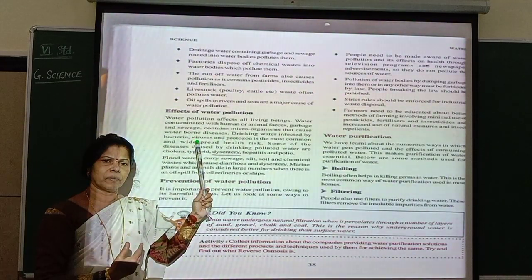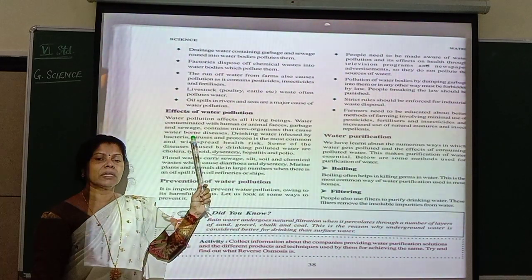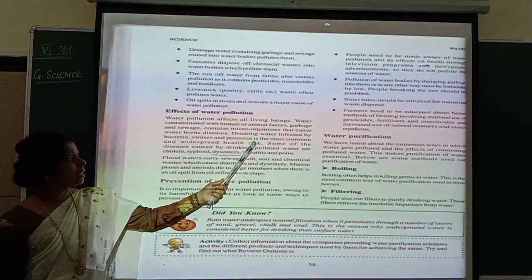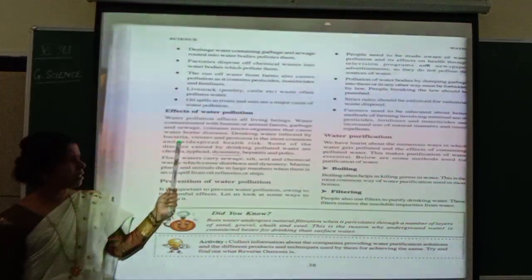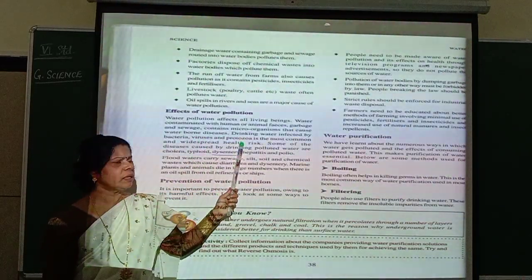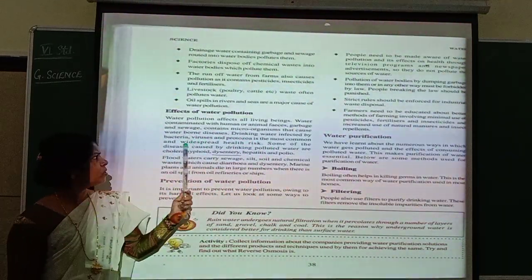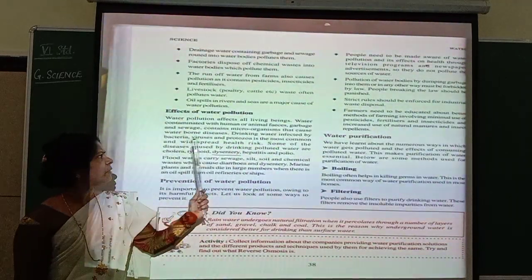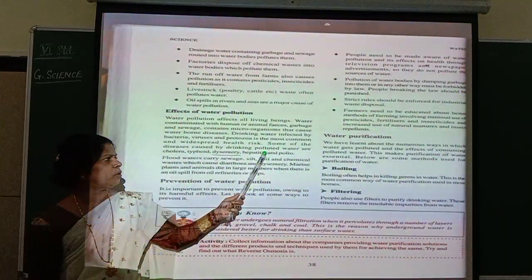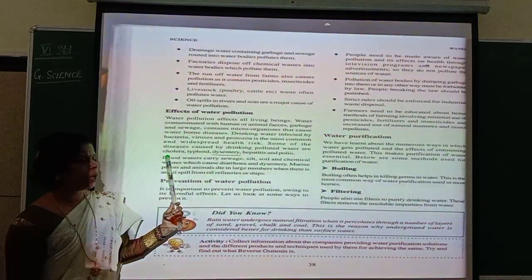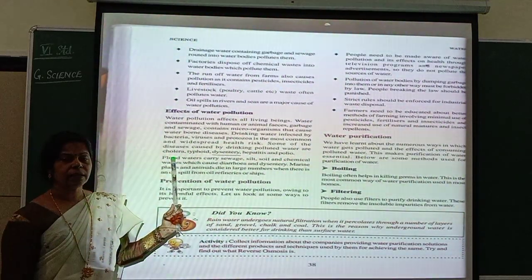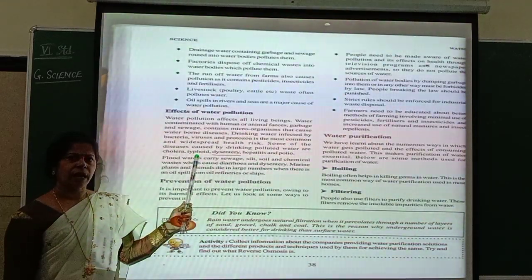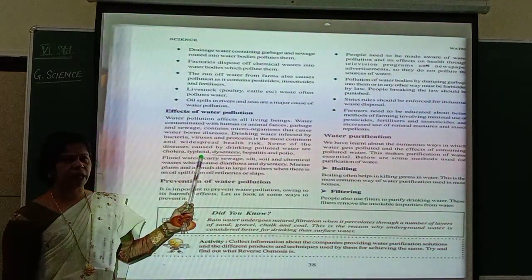You will drink. What will happen? That causes infection. That will cause infection. So here see, drinking water infected by bacteria, virus and protozoa is the most common and widespread health risk. Some of the diseases caused by drinking polluted water are cholera, vomiting and loose motion, typhoid, fever, headache and stomach upset, all that will be the typhoid.